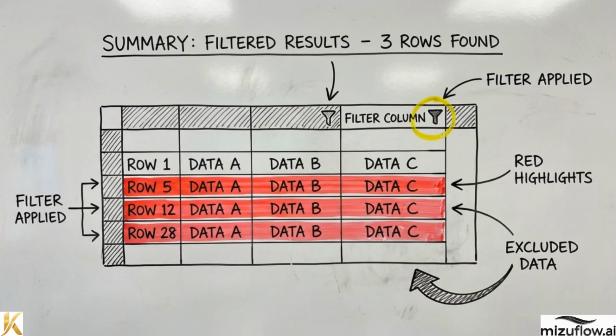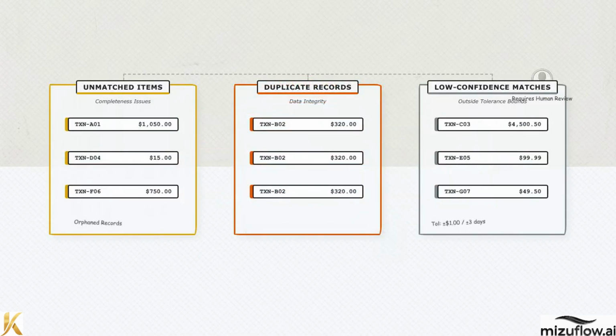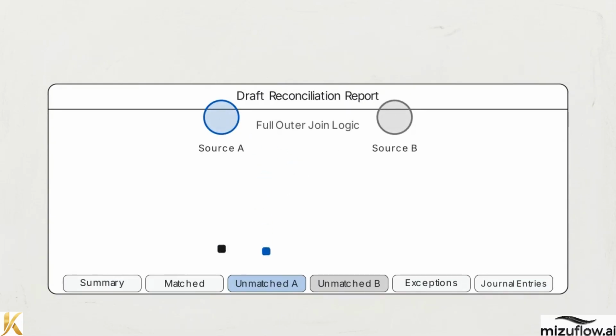Once the engine exhausts the exact, composite, and tolerance-bound criteria, a subset of data remains. The AI categorizes these failures. It isolates unmatched items, duplicate records, and low-confidence matches that hover just outside the tolerance bounds. The automated engine then packages these results into its final output, a standardized 6-tab draft reconciliation workbook. The raw, unjoined data streams captured by our initial full outer join directly populate the unmatched A and unmatched B tabs, preserving every orphaned record.